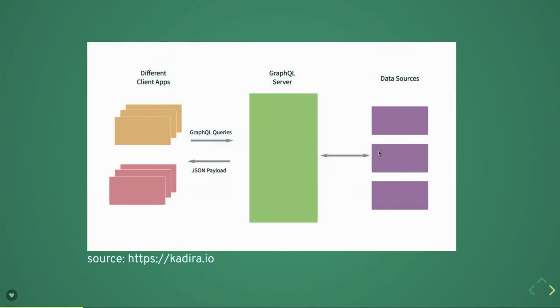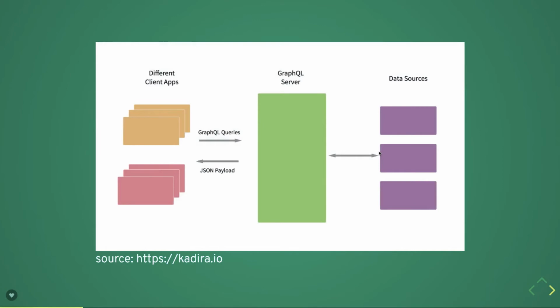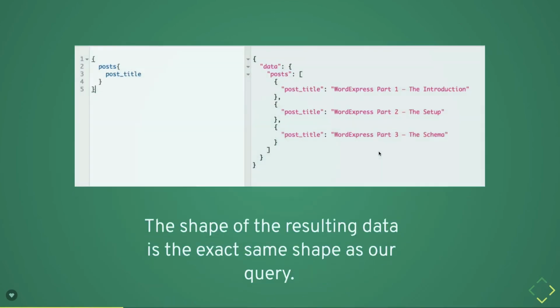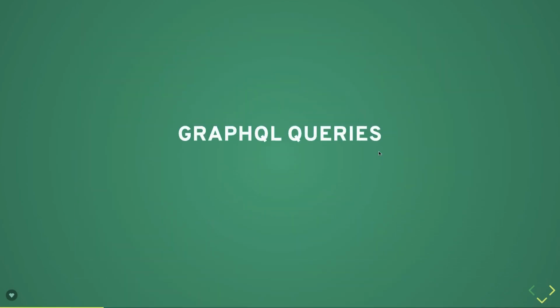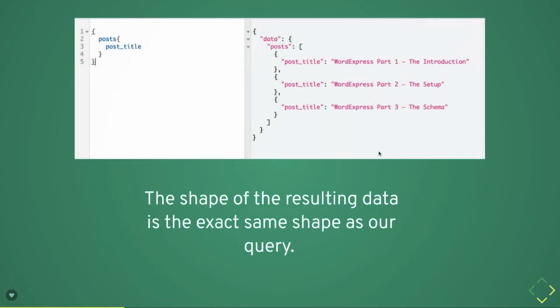When we talk about data, in REST we are calling them HTTP methods: get, put, post, delete. Get means receive the data; put, post, delete is actually changing the state of a resource. Similarly, in terms of GraphQL, we divide that into two terms. I'm talking about terminology here only, not teaching. GraphQL queries and mutations. Queries means we want some data from the server. Mutation means we want to make some kind of change in the state of a particular entity.